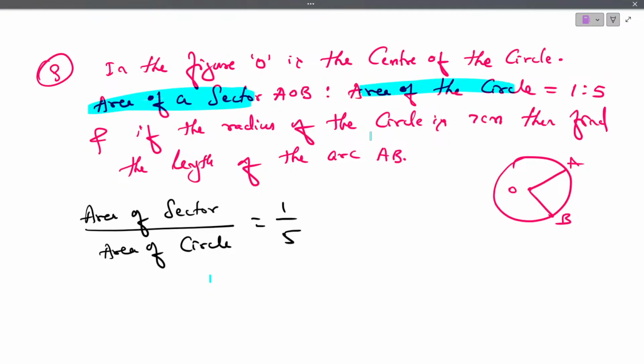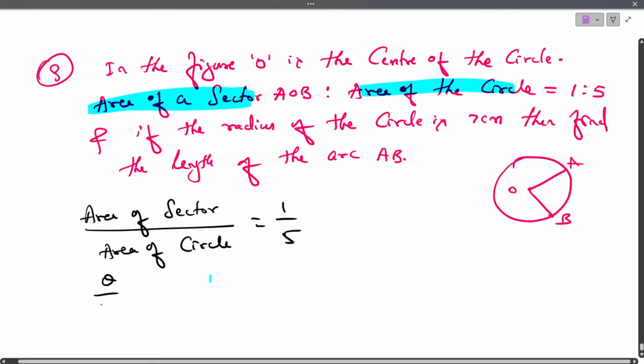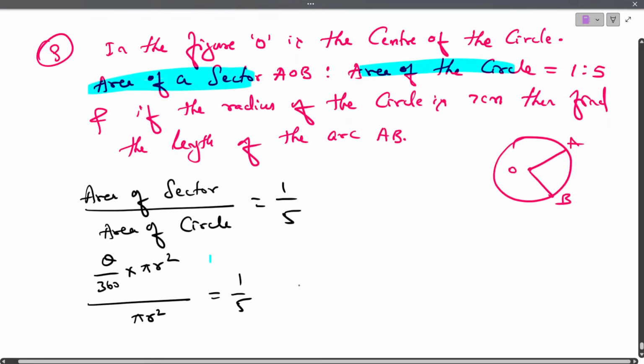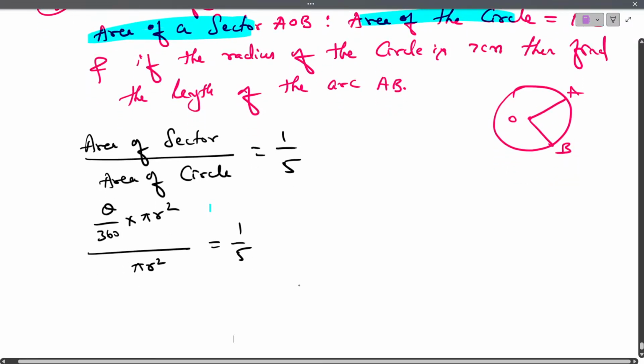Area of sector is to area of circle, that is area of sector by area of circle is equal to 1:5 is equal to 1/5. Now what is the formula to find the area of a sector? Theta by 360 into pi r square. Area of circle is just pi r square is equal to 1/5. Am I right? Is this clear?